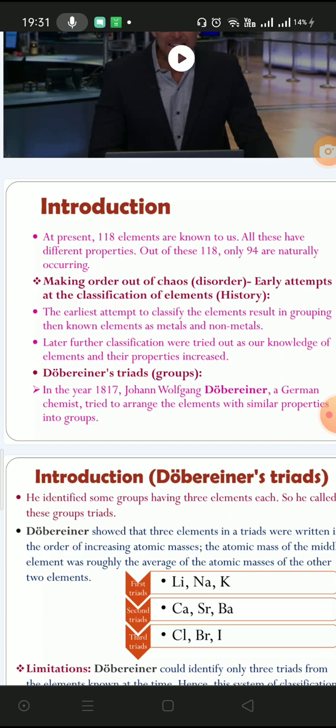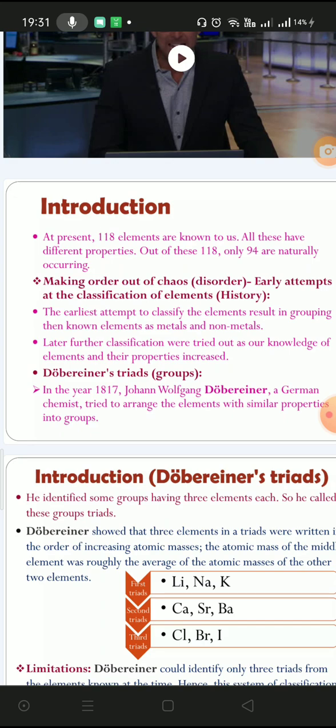In the same way, as 118 elements are known to us, it is very difficult to learn the physical and chemical properties of 118 elements. That is why we need to classify these elements also.